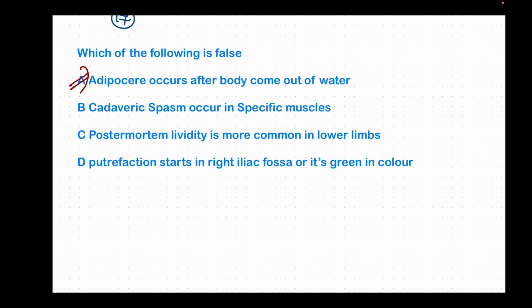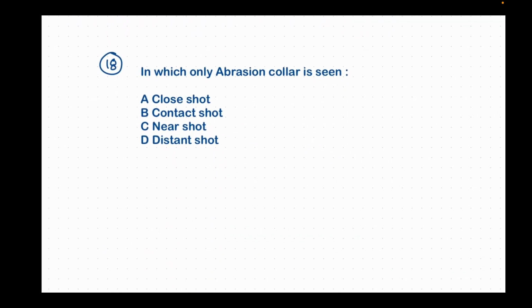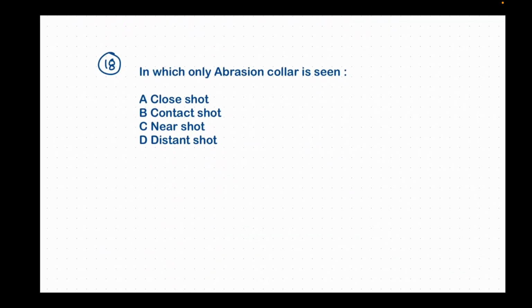Now let's talk about the next question. The question is, in which shot is the abrasion collar seen? And the options are close shot, contact shot, near shot, and distant shot. So the answer is contact shot.